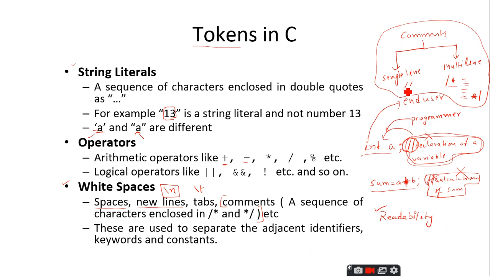So, by looking at this one, this is a single line comment. That means, whenever I want to comment these string literals, this is a single line, right. So, I put 2 forward slashes like this. Then this line will not be compiled by the compiler. Why? Because it is treated as a comment.